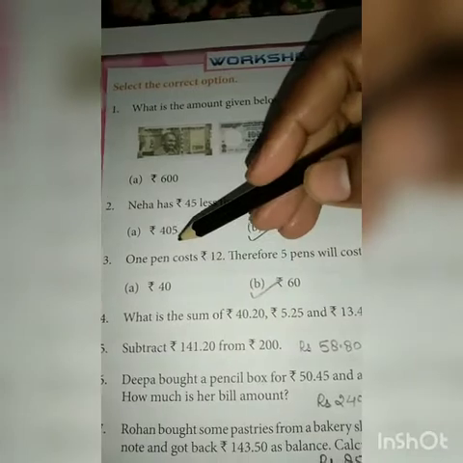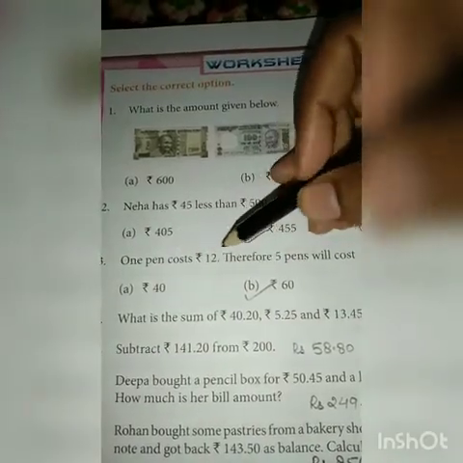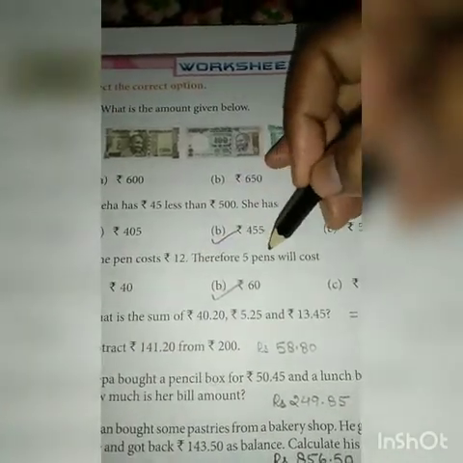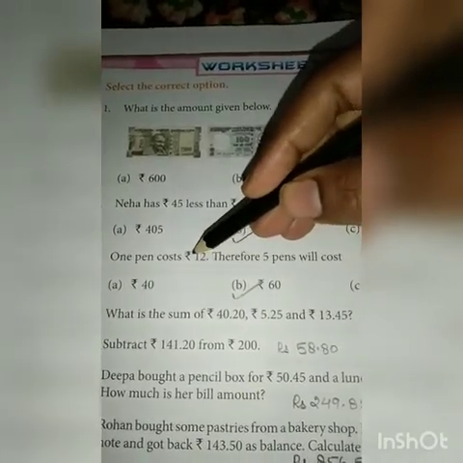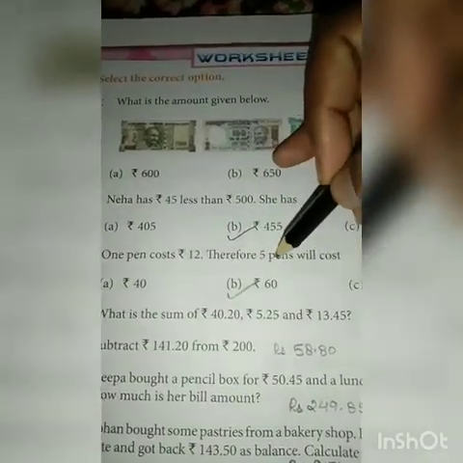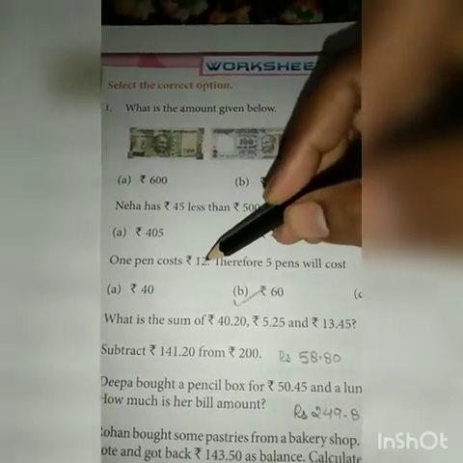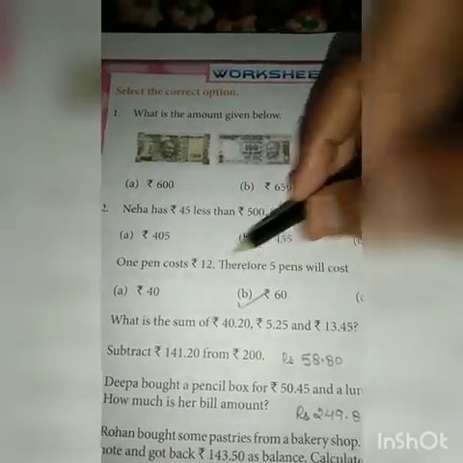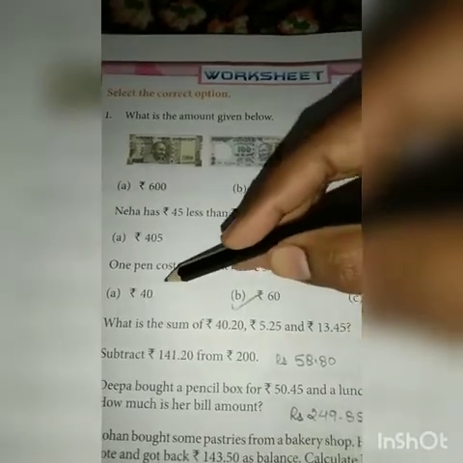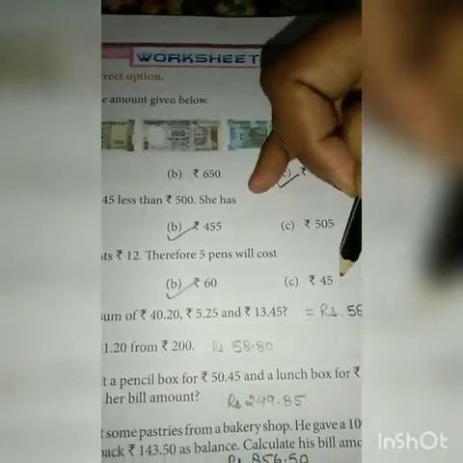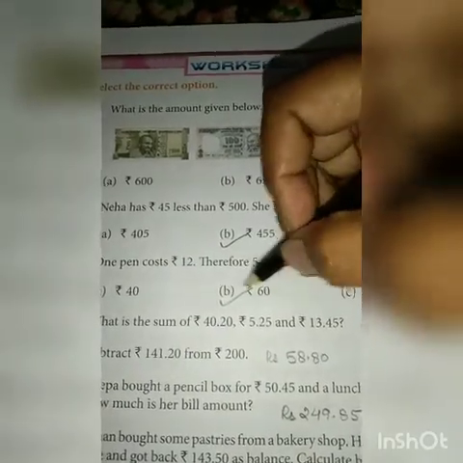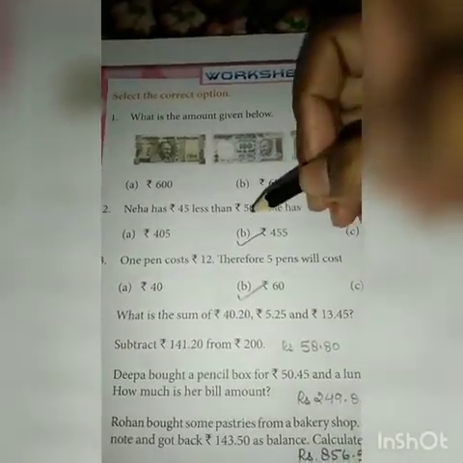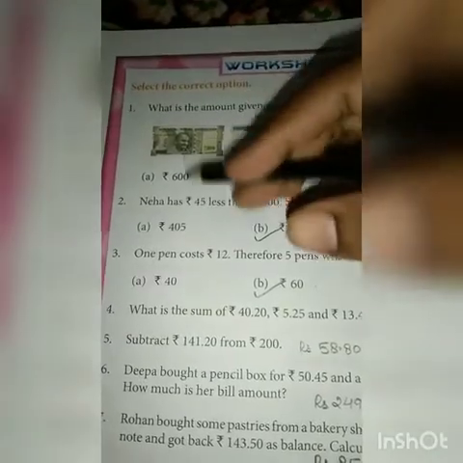455. Now third question is, 1 pen costs rupees 12, therefore 5 pens will cost. So what will we do? Cost of 1 pen is given and we have to take out the cost of 5 pens. So we will multiply 12 by 5 and 12 fives is 60. So rupees 40, rupees 60 and rupees 45 are the options, and rupees 60, option B, is correct. So this is how we are done up to question number 3.